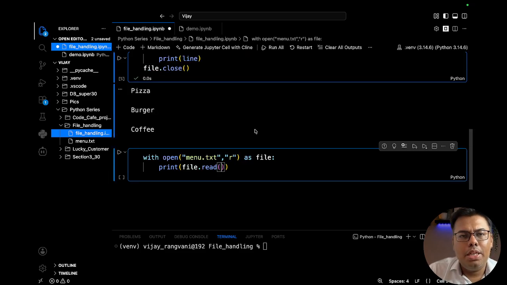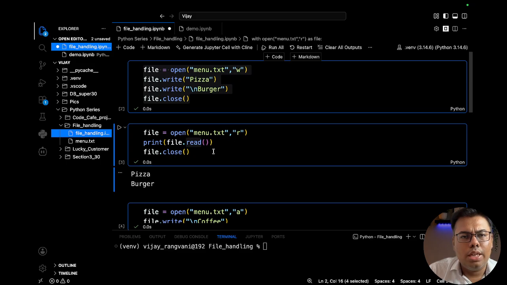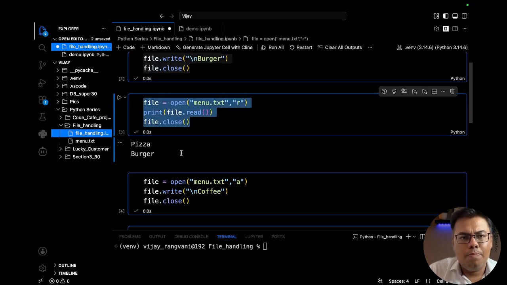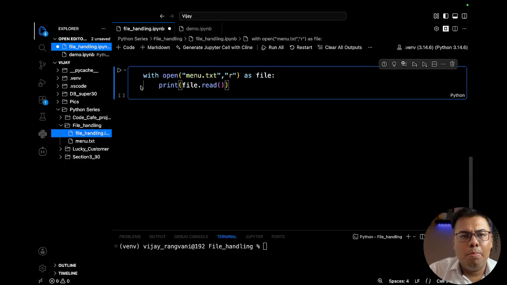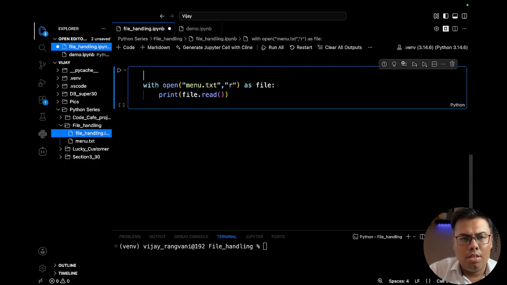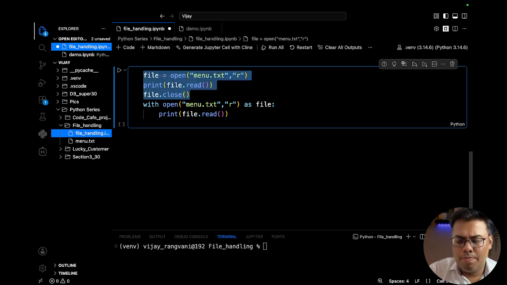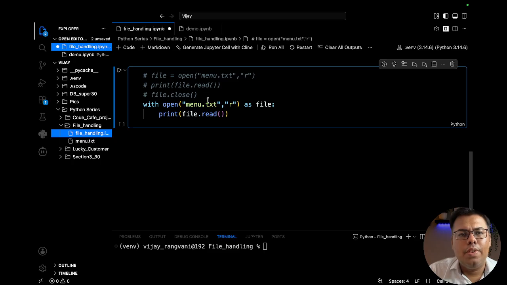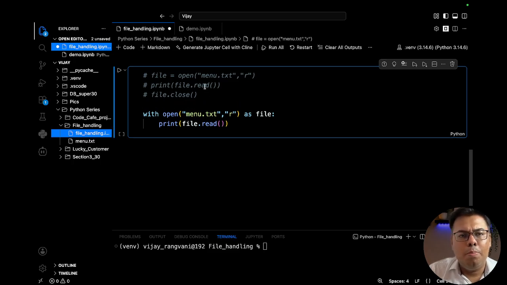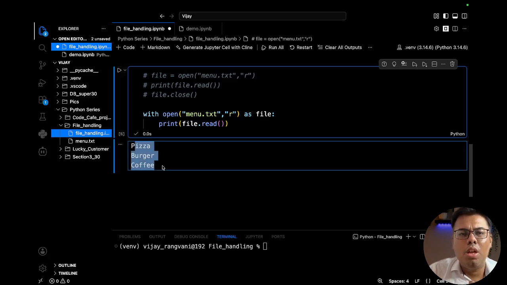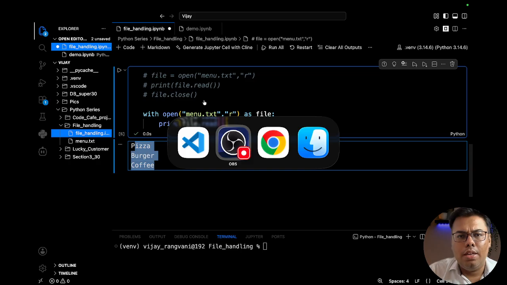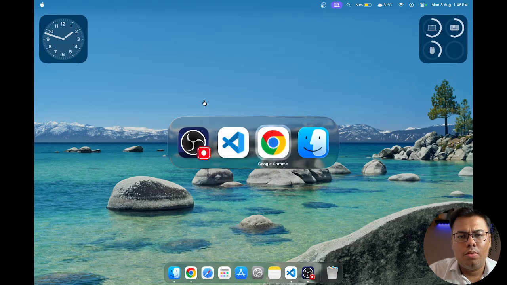So it is very much equivalent to the code that we wrote here. Just this is a little bit more modern way. I'm just keeping it here in the comments. Both of them will produce the exact same output. You won't see any difference. Just that file.close is now not a necessity. You can avoid that, and that is perfectly fine.